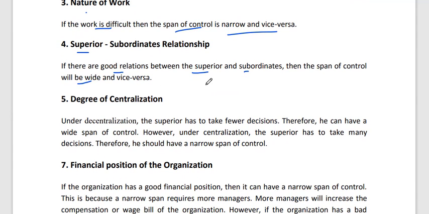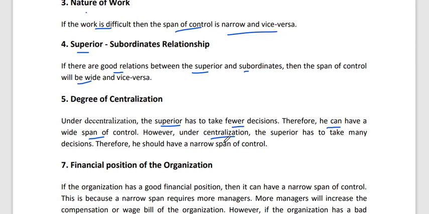Then next is degree of centralization. Okay, under decentralization, the superior has to take fewer decisions. So therefore he can have a wide span of control. However, centralization and decentralization, we already discussed in the last lecture, I think.